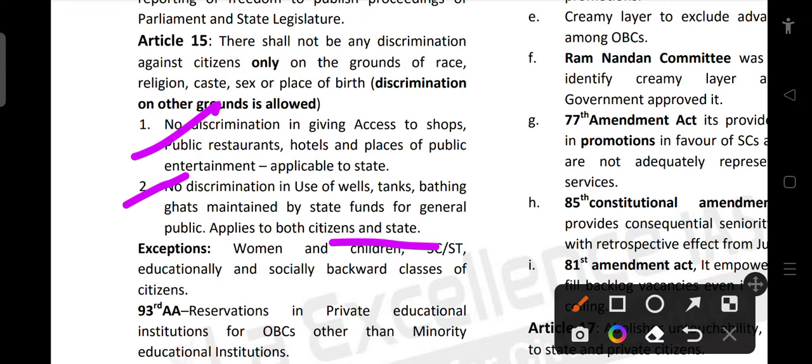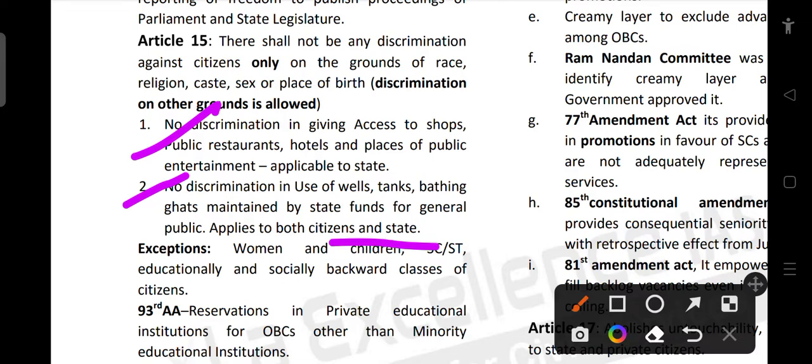So we cannot discriminate in giving public access, like giving access to temples and wells, and we should not discriminate against anyone. Like we cannot tell someone that they are not allowed to enter our restaurant or hotel because they look poor. We should not do that.